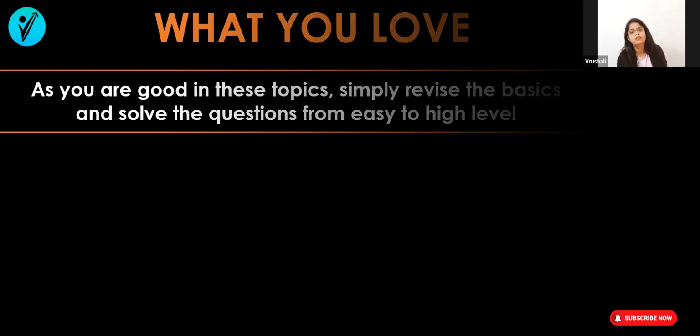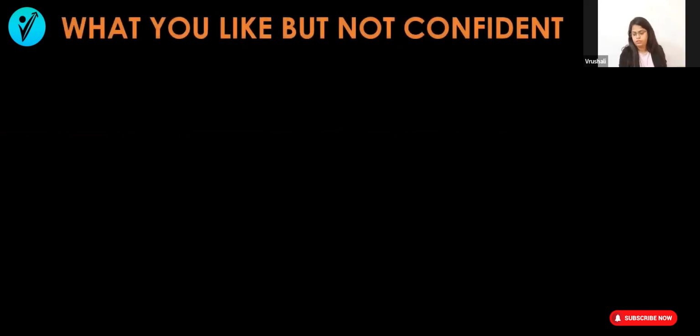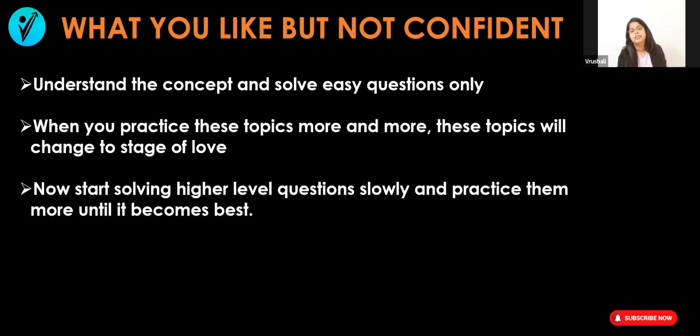Then the second one was what you only like. You like those topics, you have solved such questions, but you are not confident in that topic. So in this one, you have to revise those concepts again, and then solve only the easy questions.